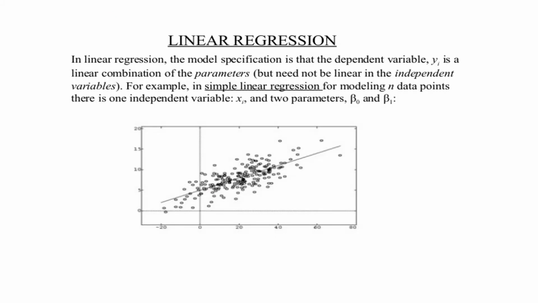linear regression analysis. Here in the scatter plot, the line is here, and we are saying that most of the data points are near the line, and some are scattered here and there evenly. Otherwise, most of them are in a linear fashion.